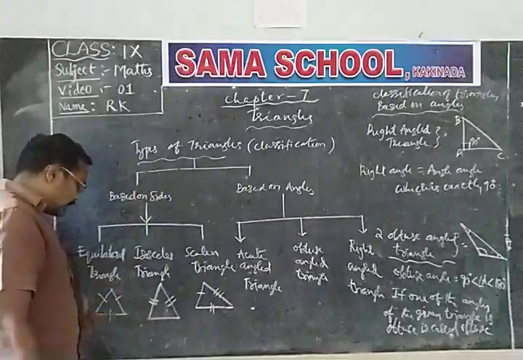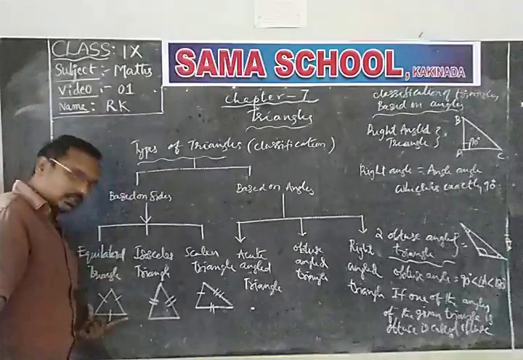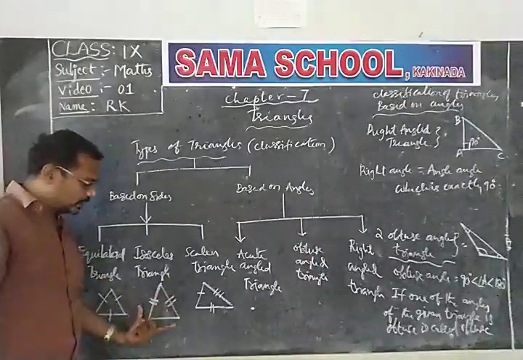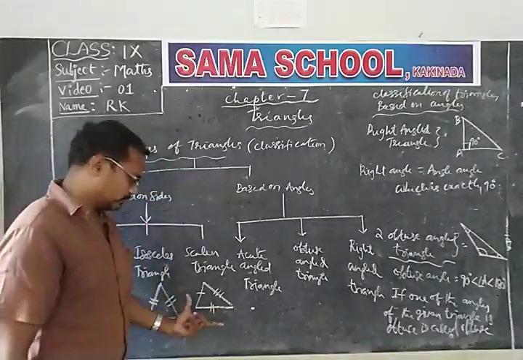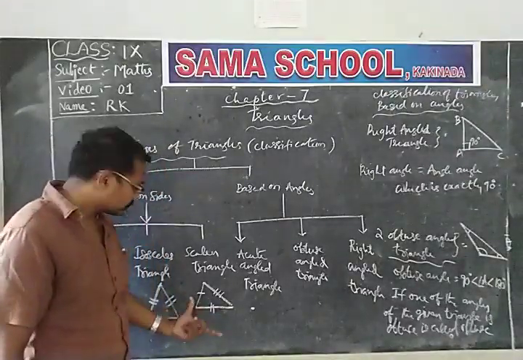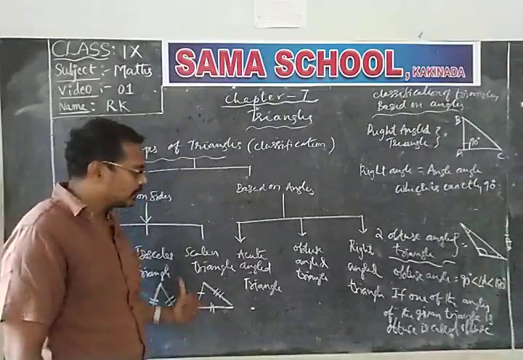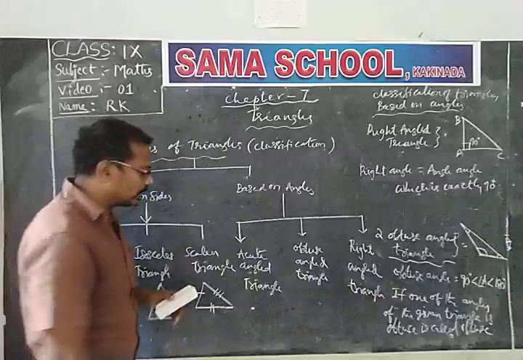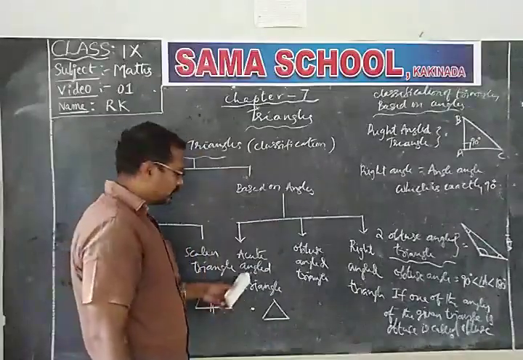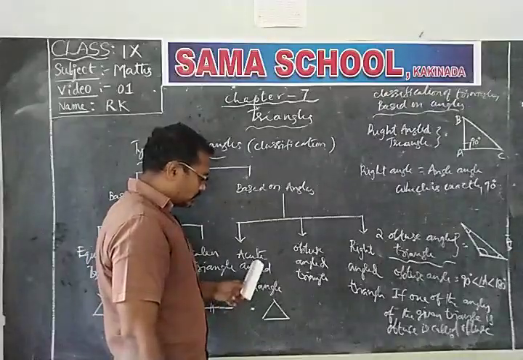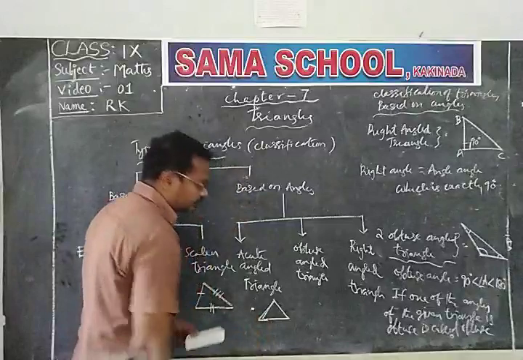An equilateral triangle has all three sides equal, an isosceles triangle has two sides equal, and in a scalene triangle all three sides are different. That means no two sides are equal. And in an acute angle triangle, all three angles are acute. In an acute angle triangle, all three angles of a triangle are acute.